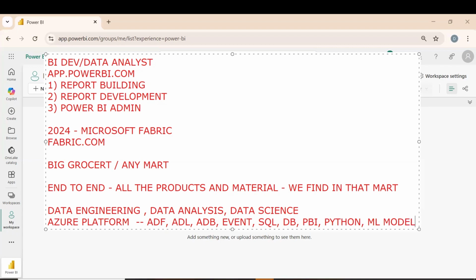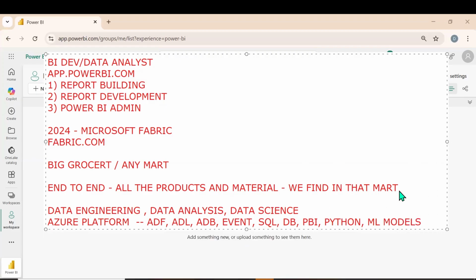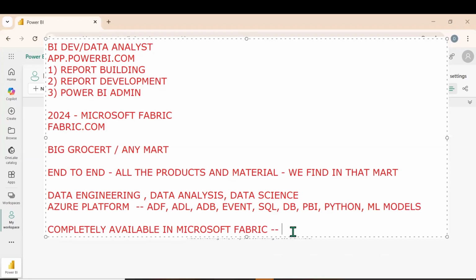Okay, we have Azure machine learning models, inbuilt models. Azure machine learning models are completely available in Microsoft Fabric. Now let us bring Power BI into the picture, which is integrated in Fabric.